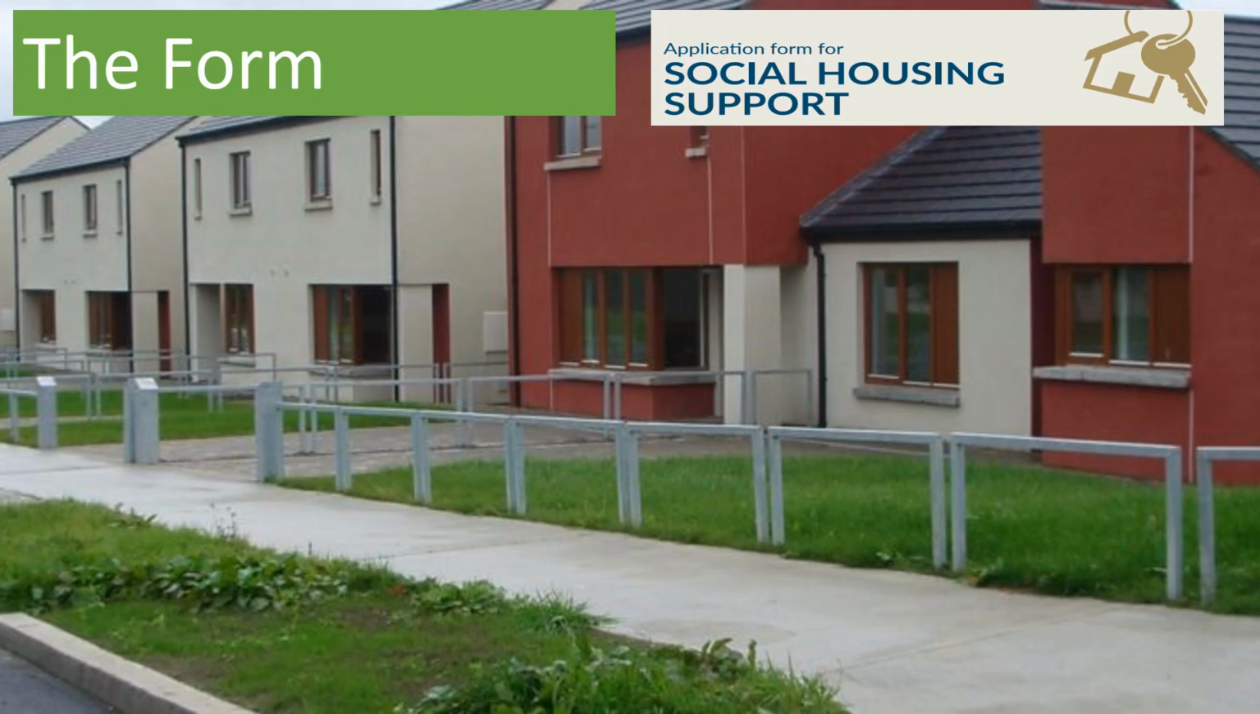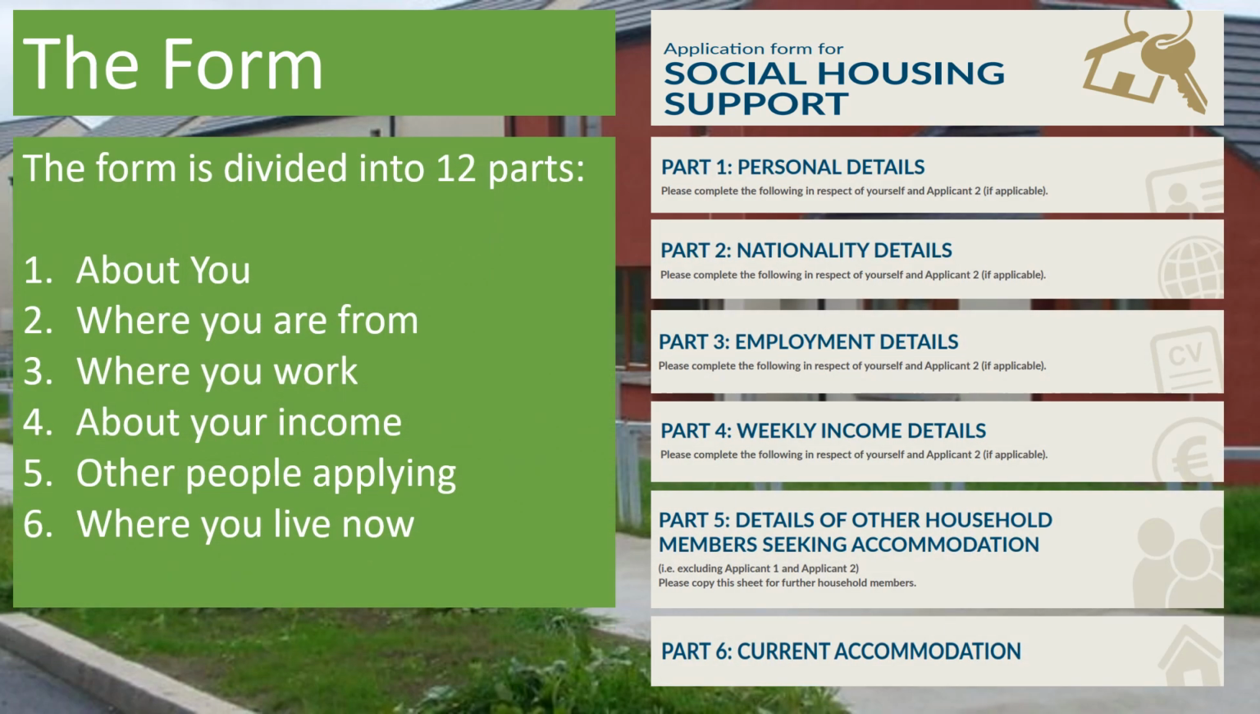So on the actual form, the form is split up into 12 parts. The first part is personal details. This part asks things like your name, your date of birth, and your current address. The second part is nationality details. So where are you from? This part asks about where you were born, what languages you speak, and your citizenship status. The third part is your employment details, or where do you work? This part asks if you are working and the details of that work if you answer yes.